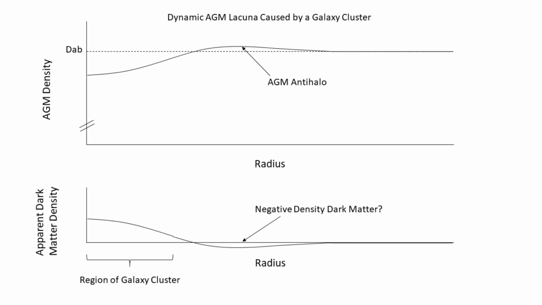The anti-gravity matter that's displaced by the galaxy cluster actually piles up around the outside of the cluster in what we call an anti-halo. That is to say, a region of increased density anti-gravity matter. And then outside the anti-halo, it falls back down to the background density DAB. Now, for a particle that's a long way away, the attraction to the AGM lacuna is cancelled out by a repulsion from the anti-halo. However, if you interpret this as being caused by dark matter, you now find that there's a region of apparent negative density dark matter, which is difficult to explain.